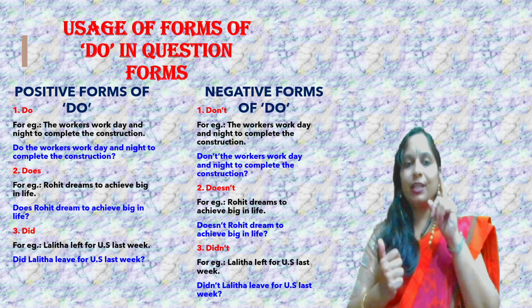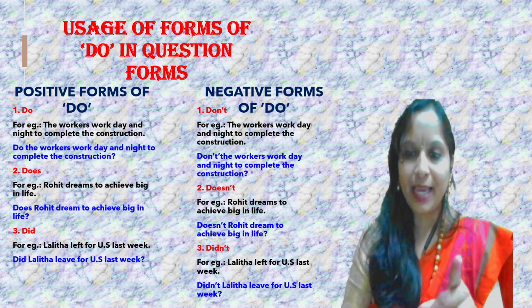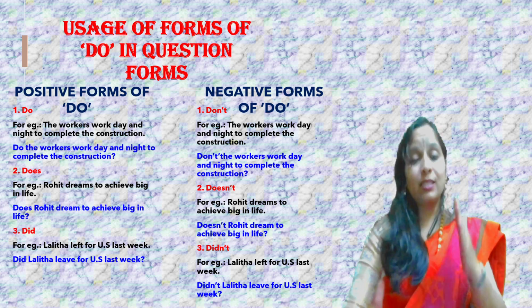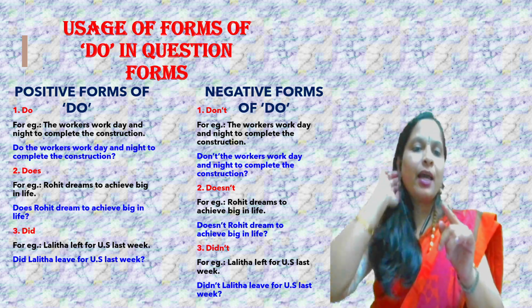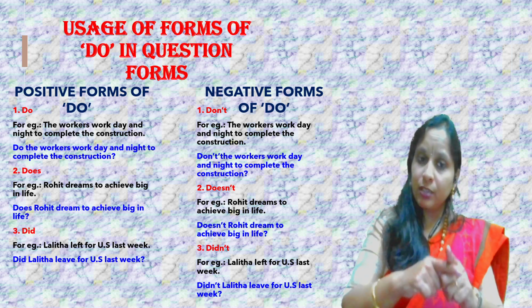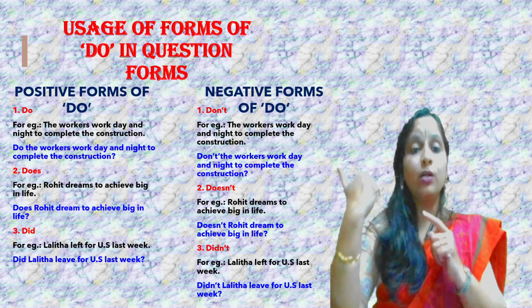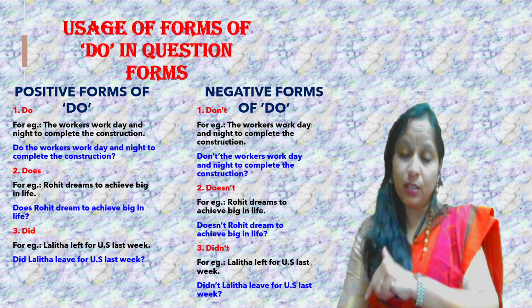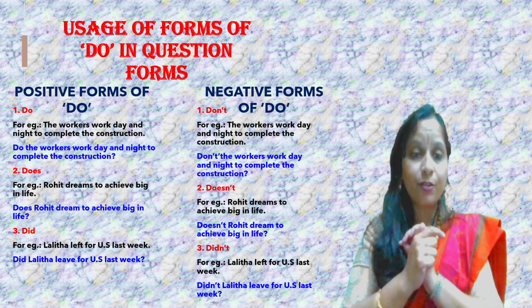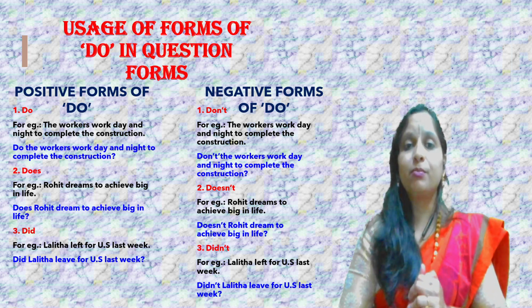I have not given any helping verb there, have I? I haven't. I have not mentioned the workers are working day and night. I have not even mentioned the workers did work. I didn't even mention the workers can work.